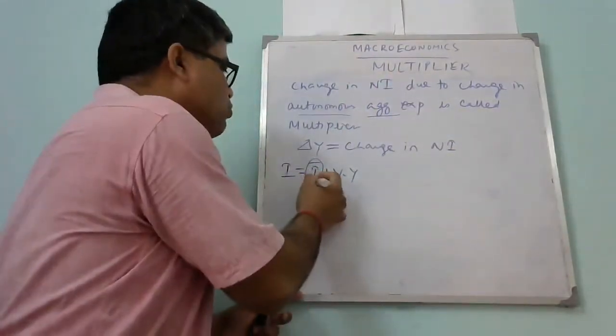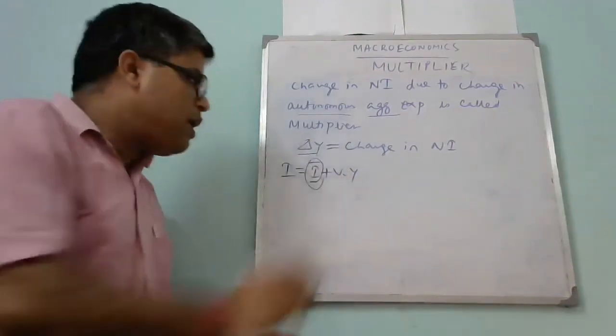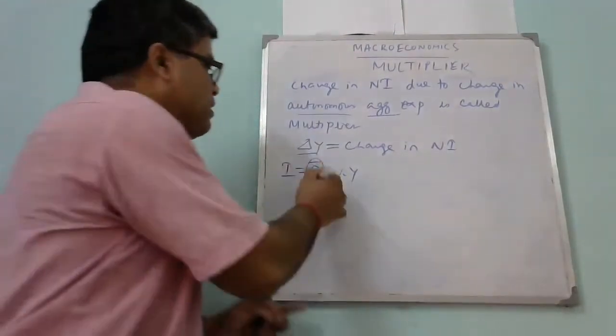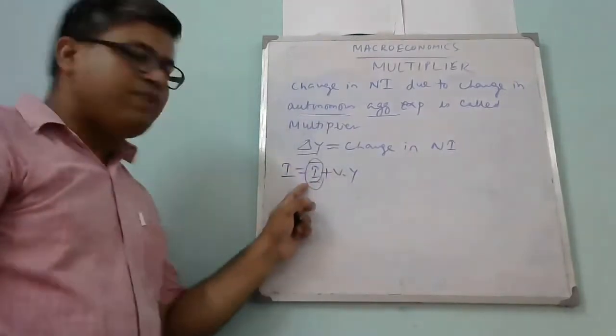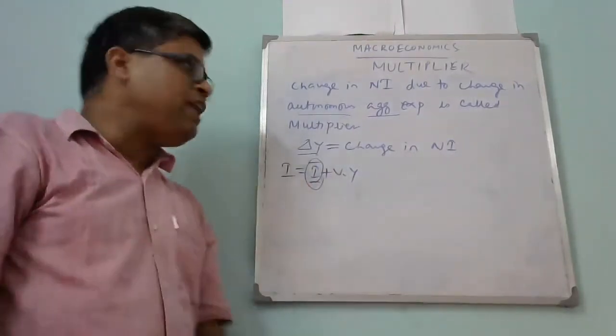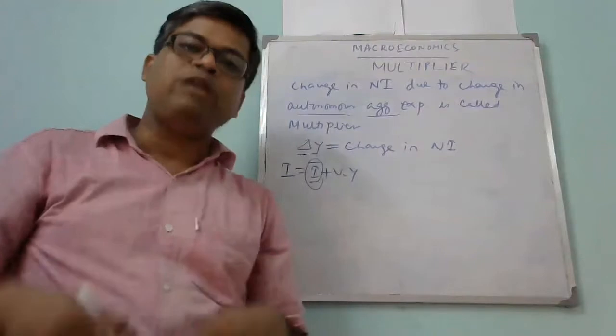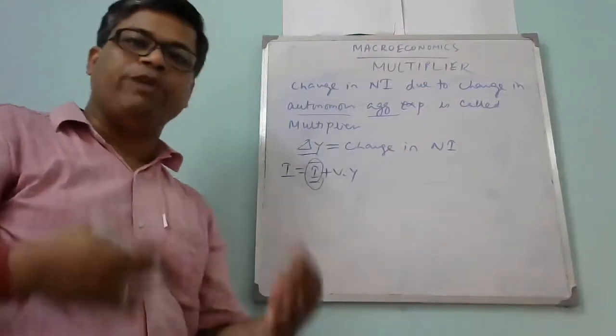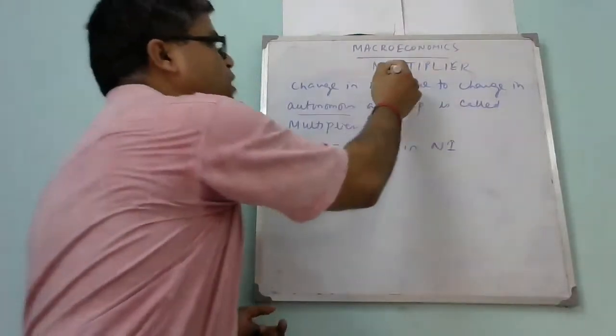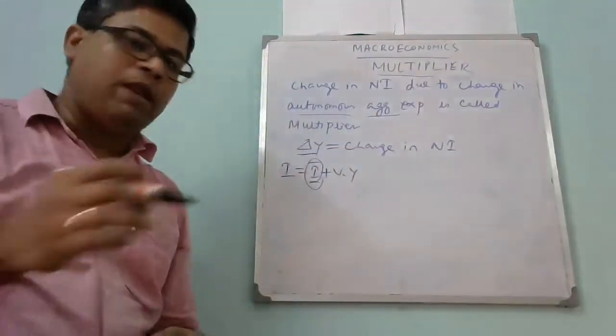As I gave the example, if an investor invests 100 crore rupees, then the national income will increase by more than 100 crore in a multiple way. That is the reason why we call it the multiplier.